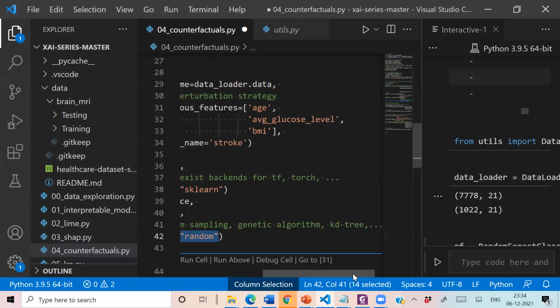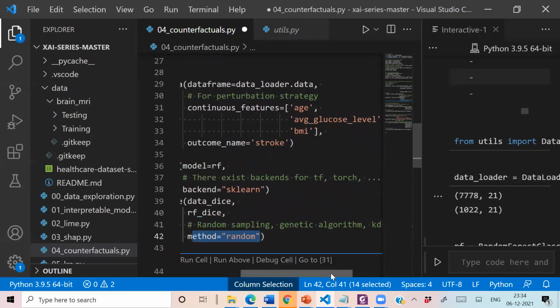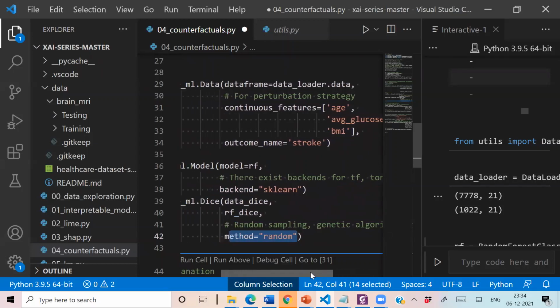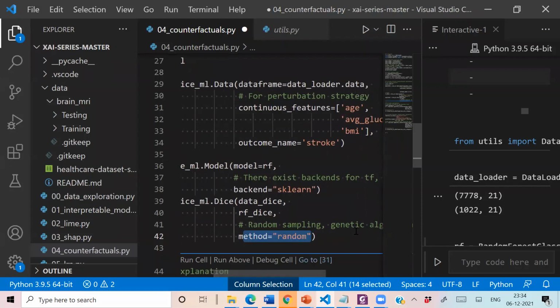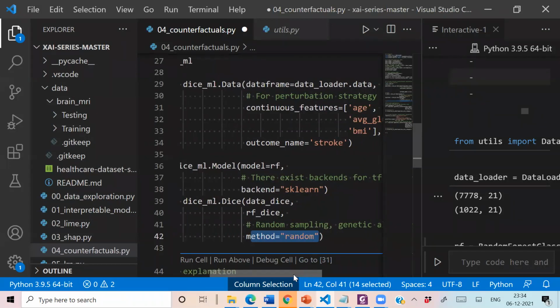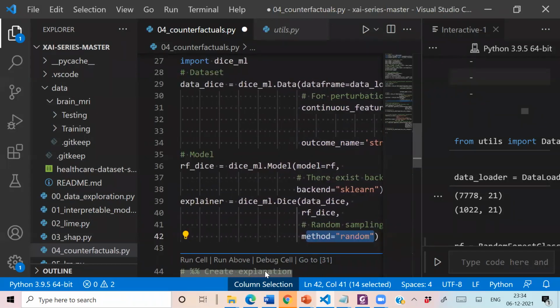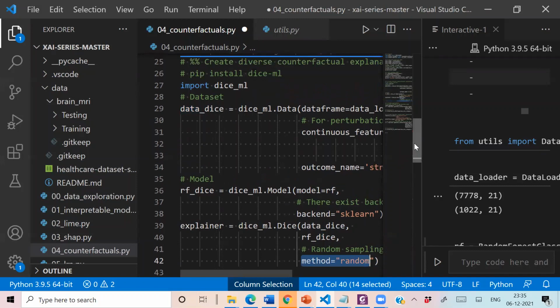All these details are available in the DICE library. I will explain the other possibilities after this demonstration. But at this point, it is very important to note that we are using DICE to generate the explainer. Here we are specifying our data, our model, and our strategy. So this is a very simple way to set up DICE to generate our explanation.